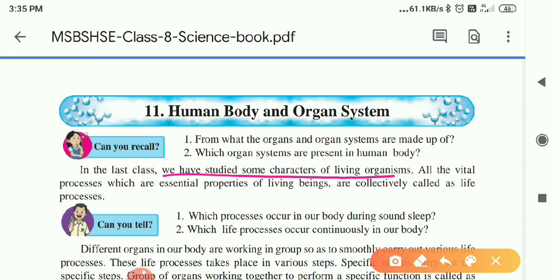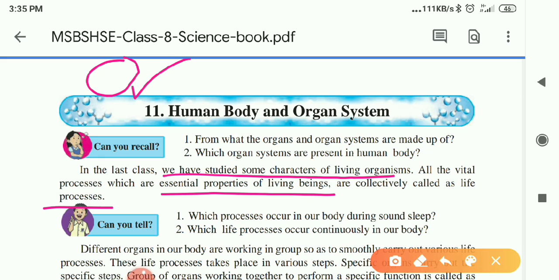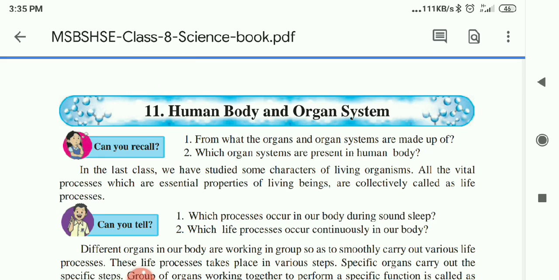If a single cell is the body, it is called a unicellular organism, and if more than one cell is present in the body of the animal, it is called a multicellular organism. All the vital processes which are essential properties of living beings, such as excretion, digestion and respiration, are very important, and they are collectively called life processes.